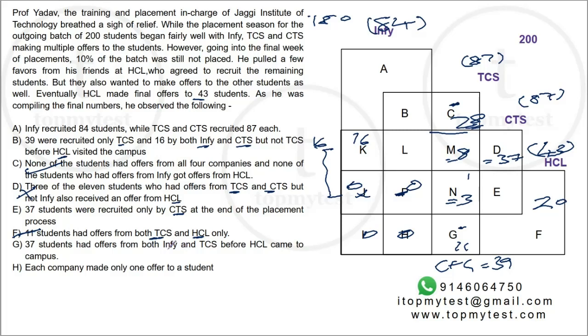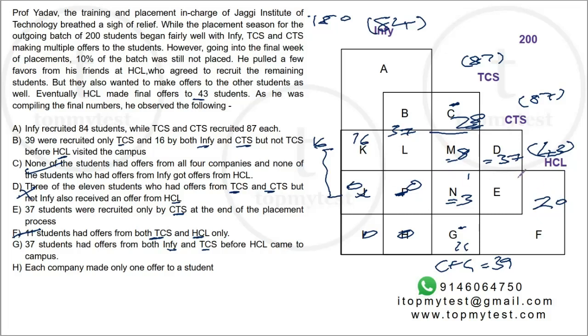37 students had offers from both Infi and TCS before HCL came to campus. So B and L had offers from both Infi as well as TCS, because we know P anyways is 0. Nobody is from HCL. HCL and Infi do not intersect. So we can be very clear that this total is 37. B and L is 37. Now we need to figure out the rest. Let's try to do it.